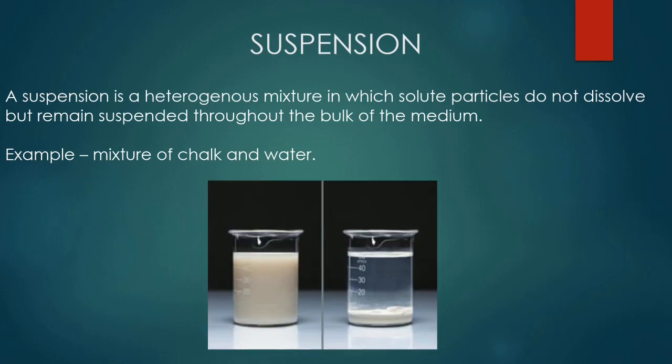You will see that it actually settles down. That means it never gets uniformly distributed throughout the solvent. That means it is not a solution, it's not homogeneous.